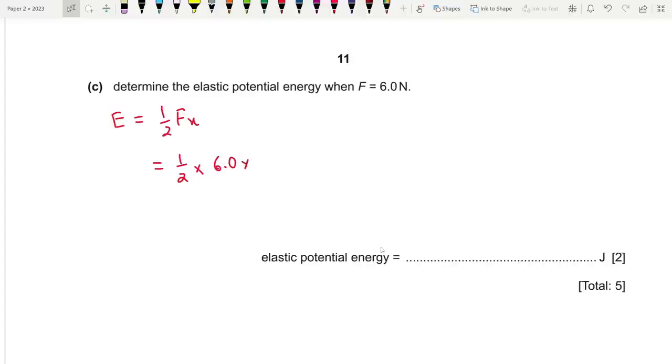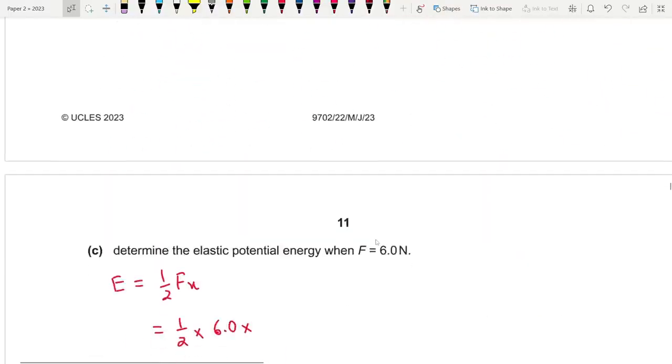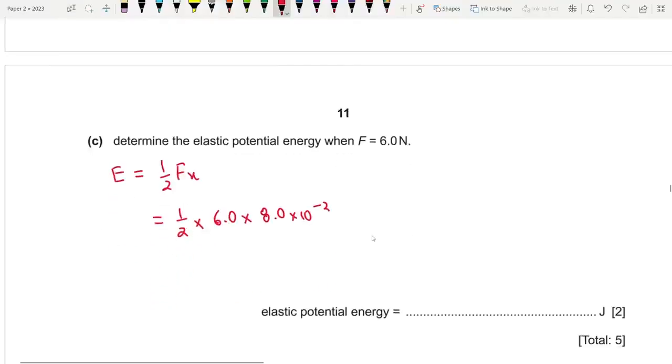Half times 6.0 times the extension, which was 16 minus 8, which is 8.0 into 10 to the power minus 2, or this is how they wrote it, 0.080. So 0.5 times 6 times 0.080, we get a value of 0.24 joules, alright? 0.24 joules, and that is our answer.